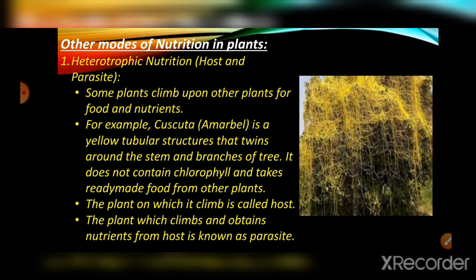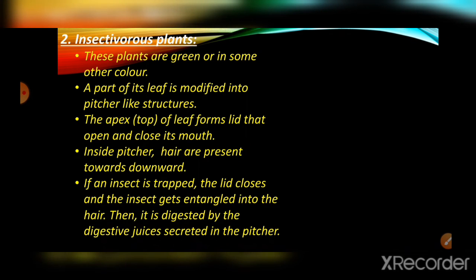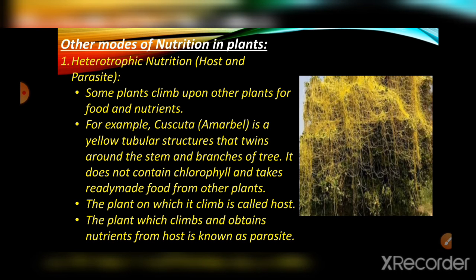Here in the picture you can see these yellow tubular forms, right? These yellow tubular forms do not contain chlorophyll, so they can't make their own food and depend on other plants.